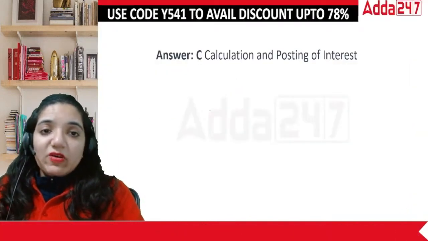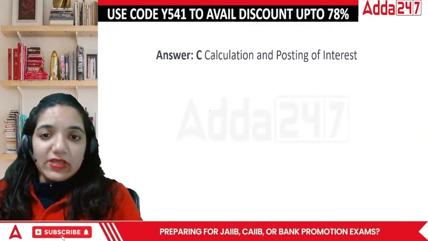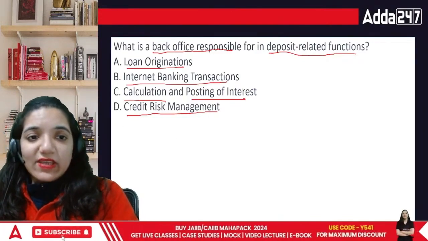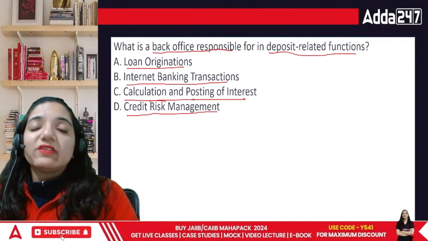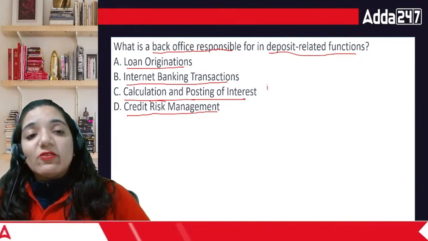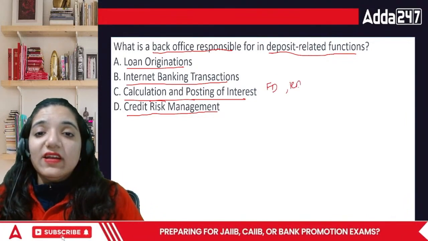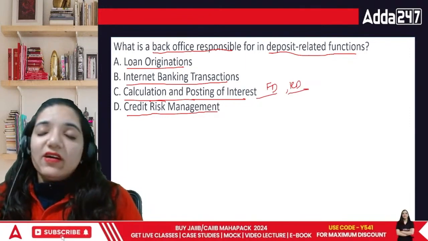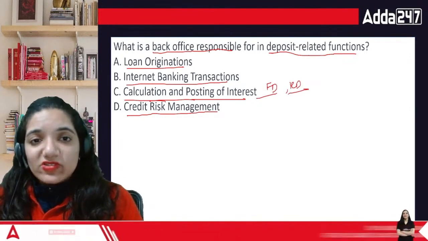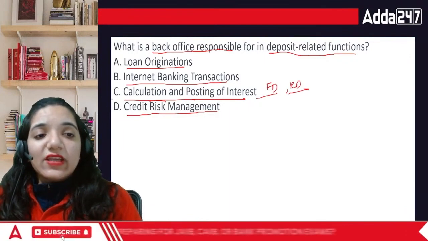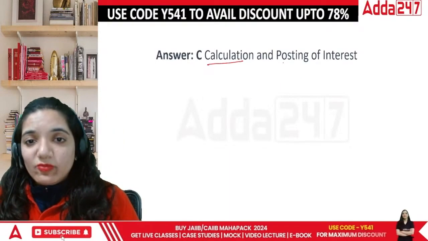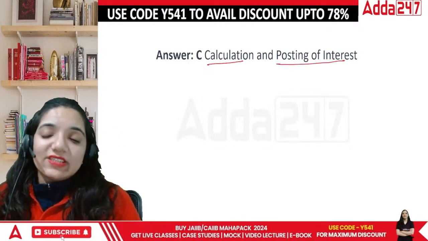Okay, so we're talking about the back office in terms of deposit related. They are looking at calculation and posting of interest. How are they looking at it? For example, if you look at the FDs, RDs, right? So they calculate the interest. It is always done by the core banking solution. CBS goes through that, and then it takes care of the entire working further. So the answer is calculation and posting of interest. Okay.